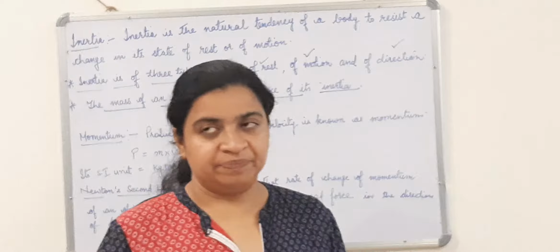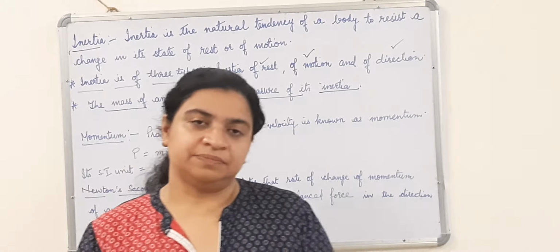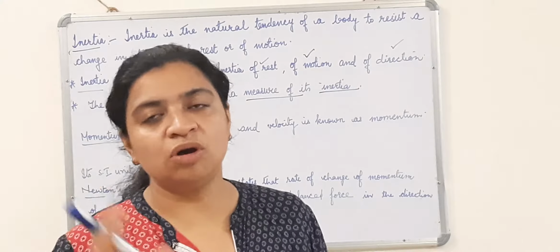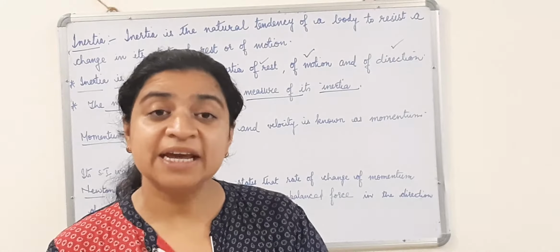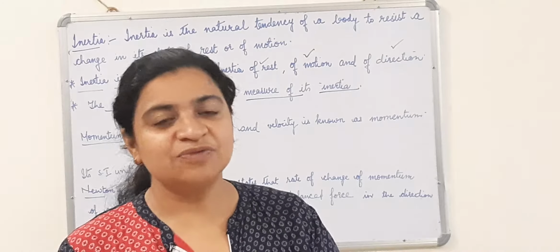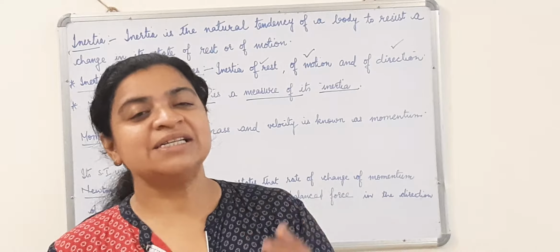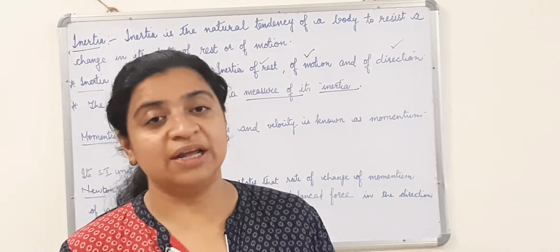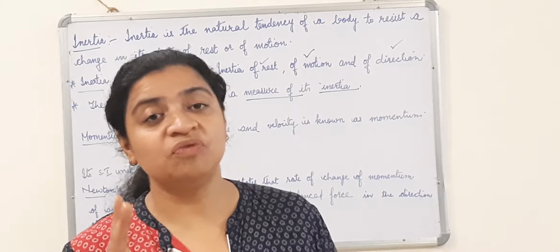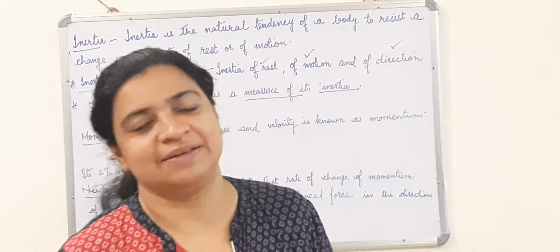In case 3, we had taken a cricket ball and a tennis ball of the same size, but the difference was in their masses. The tennis ball is lighter than the cricket ball, even though these two were of the same size.